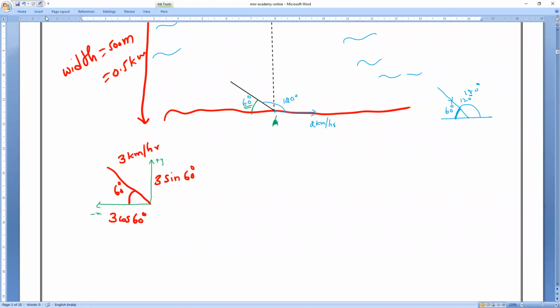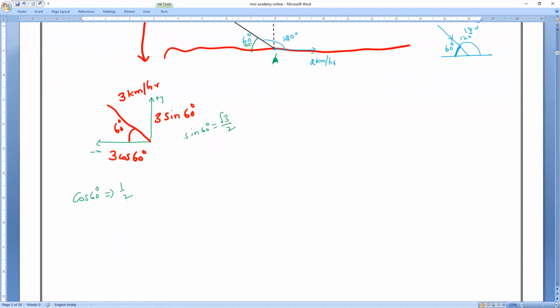We all know cos 60 and sin 60; no triangle is needed. The value of cos 60 is 1 by 2. The value of sin 60 is root 3 by 2. You will learn this in class 10th, correct? So 3 cos 60 means 3 times 1 by 2, which is 3 by 2, equal to 1.5. Same concept here: 3 sin 60 means 3 root 3 by 2, which is 1.5 root 3. Is it okay, Laksha?